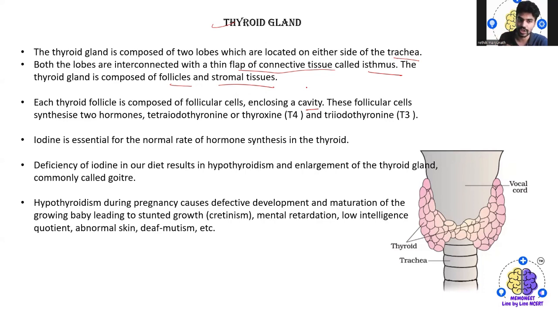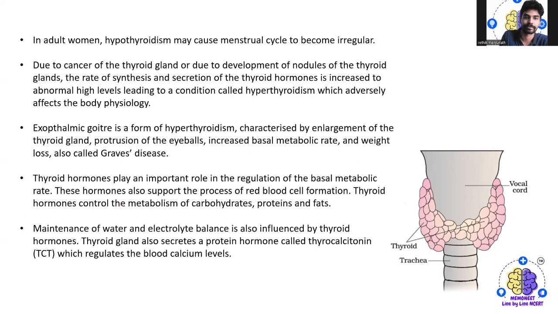Then iodine is essential for the normal rate of hormone synthesis in the thyroid, and deficiency of iodine in our diet results in hypothyroidism and enlargement of the thyroid gland, commonly called goiter. So hypothyroidism during pregnancy causes defective development and maturation of the growing baby, leading to stunted growth, mental retardation, low intelligence, abnormal skin, deaf-mutism, and many others.